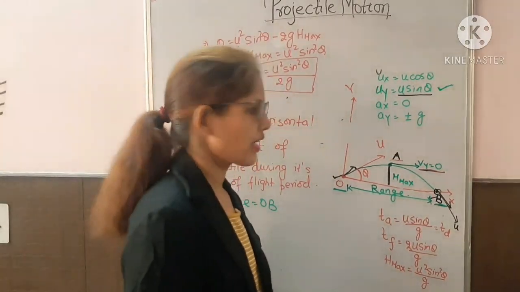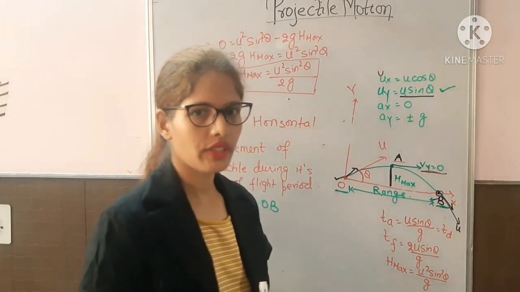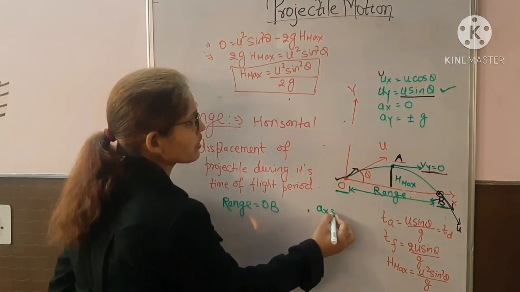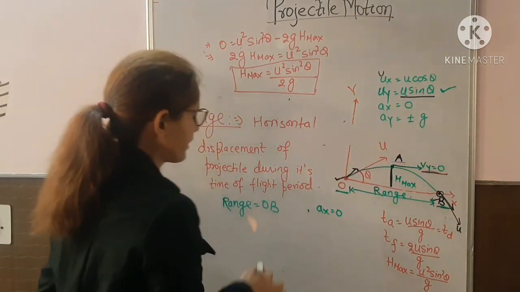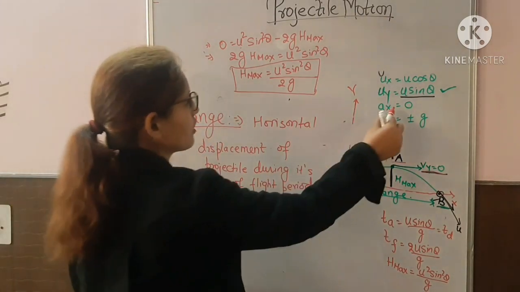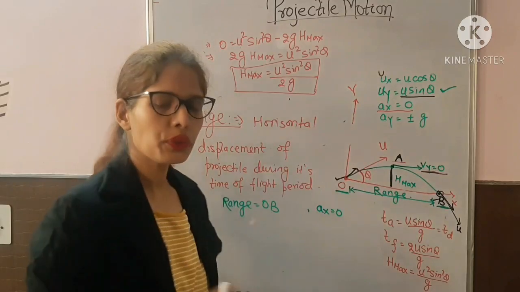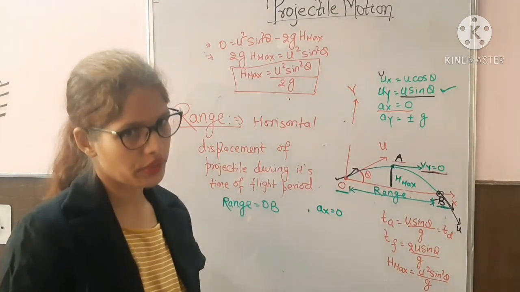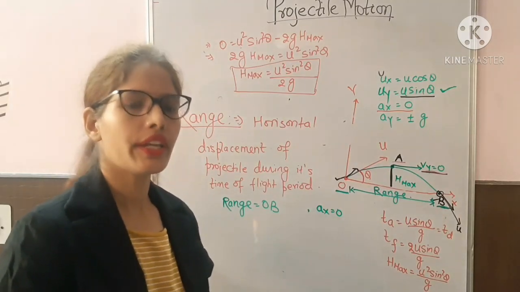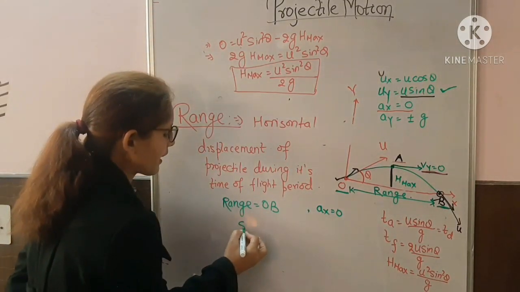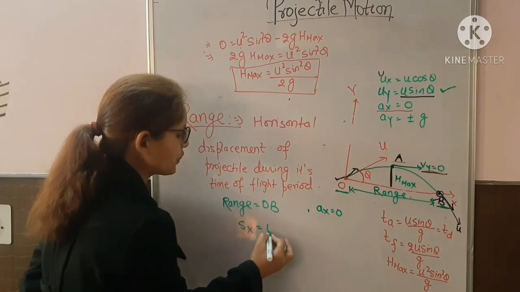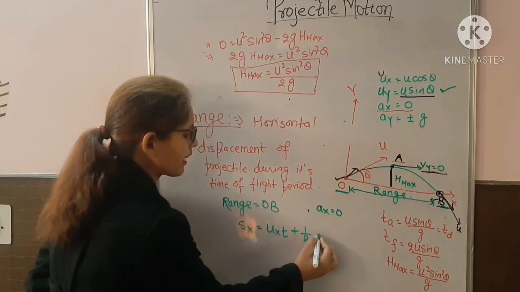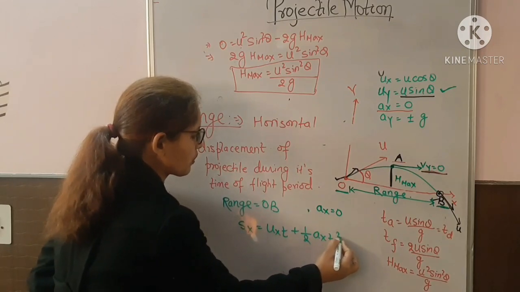Along the x direction there is no force acting on the body. So what will be the acceleration along the x direction? It will be 0. That we have already written here. Either you can use the simple uniform motion formula, distance is equal to speed into time, or we can use the equation of motion, Sx is equal to ux into t plus half ax t square.